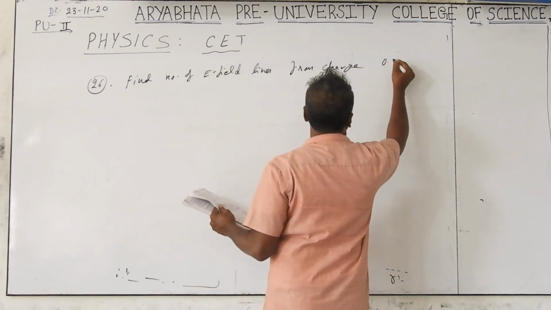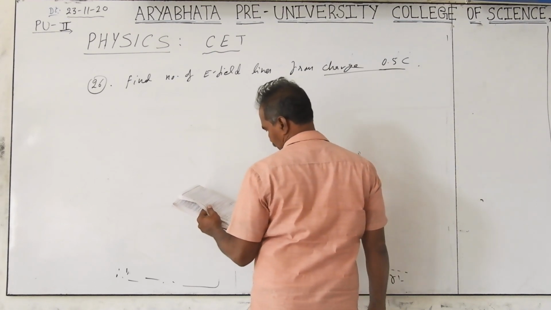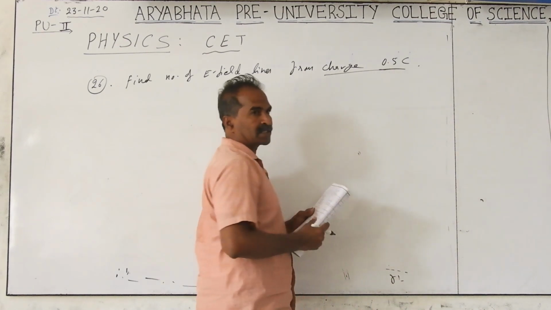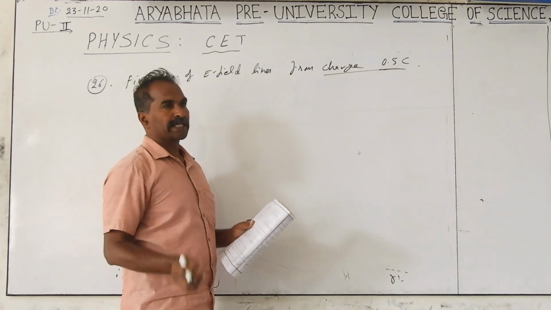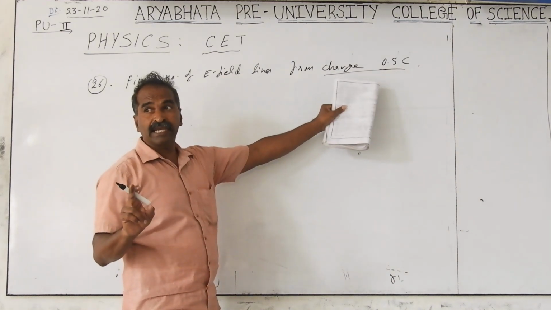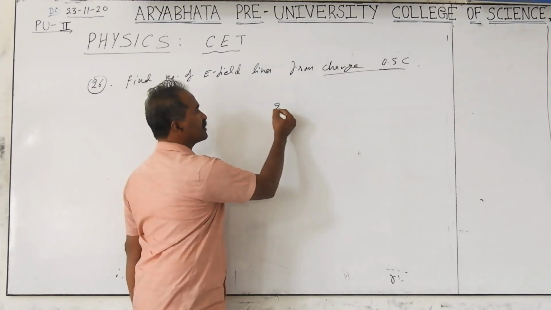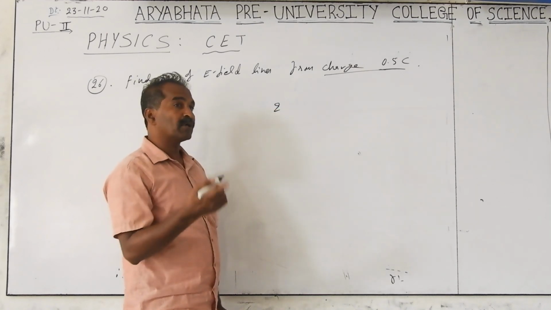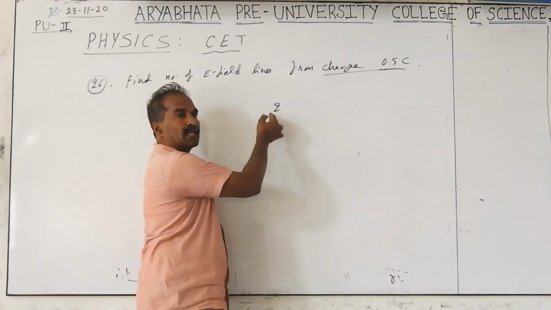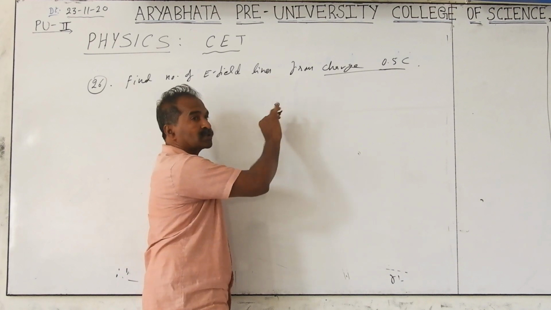The charge is 0.5 coulombs, and the number is given without mentioning plus or minus. It is supposed to be positive only. Negative means they specifically mention it in words or put a minus sign there. If they don't put any sign, that is supposed to be a positive charge. If they simply say charge Q, Q can take positive or negative values, but if they don't mention it, in most cases we go for positive only. They will mention if Q is positive or negative.